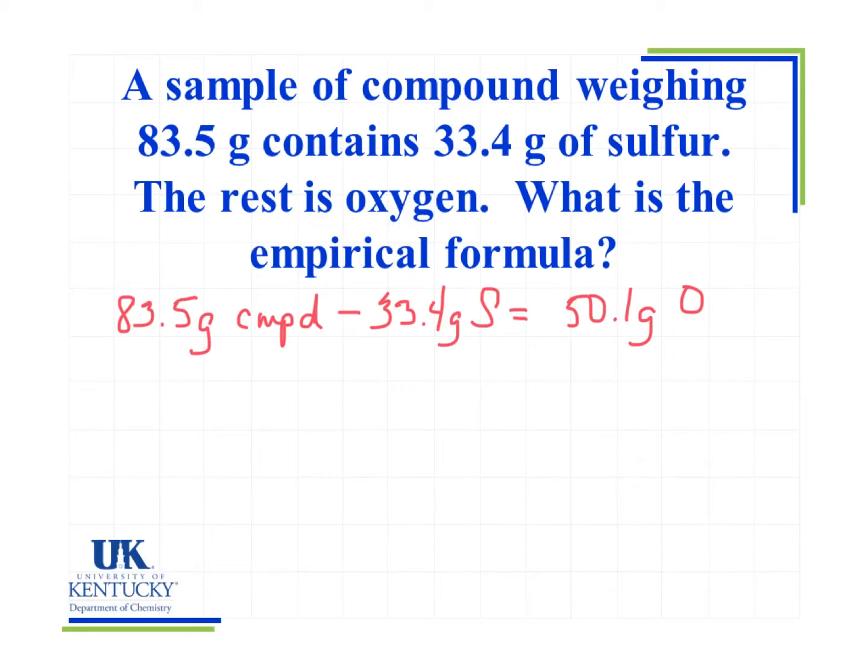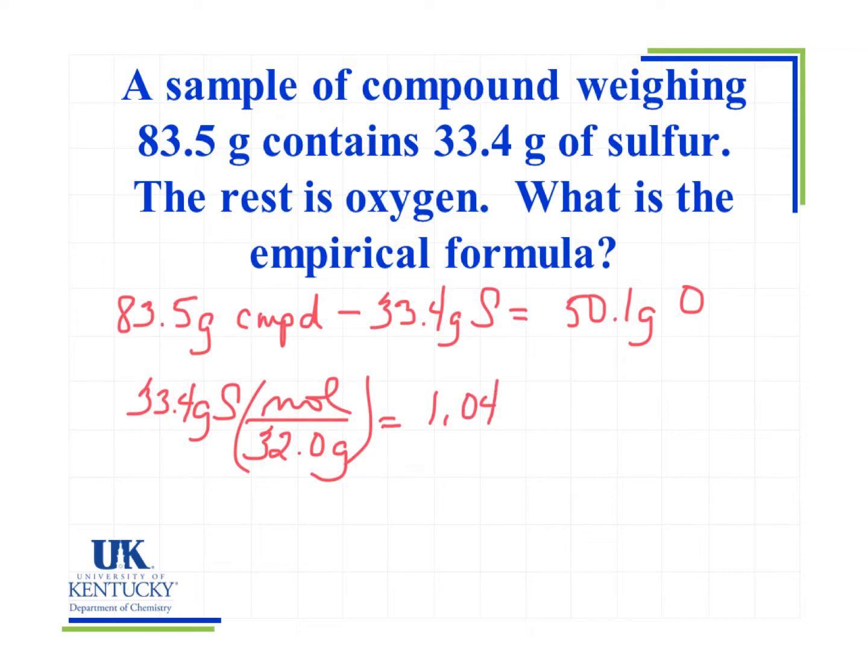So when we're trying to find empirical formulas, what we've got to find is the molar ratio between the elements in that compound. So we're going to look at our sulfur first. We know we have 33.4 grams of sulfur, and I want to get that into moles, and our molar mass of sulfur is 32.0 grams per mole. And what that gives me is 1.04 moles of sulfur.